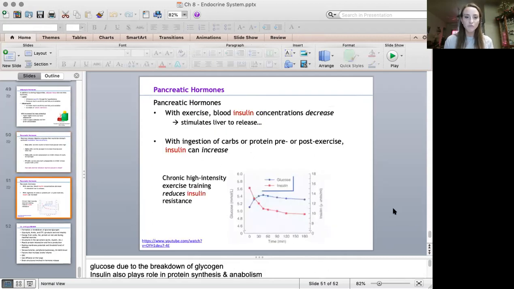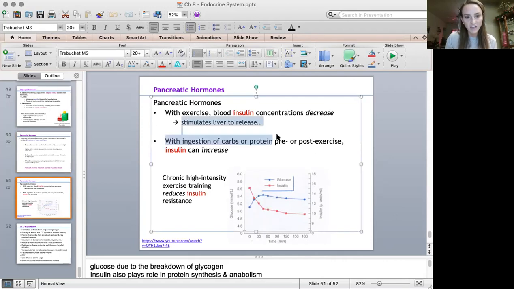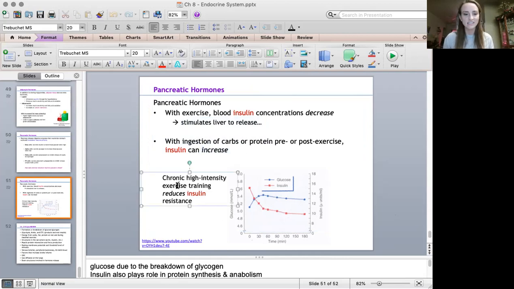And then lastly, with pancreatic hormones, here's another example of when we would see an applied question. So with exercise, blood insulin concentrations will decrease. That's going to stimulate the liver to release what? I answer that question in the lecture. But yeah, here's another one. If I ingest carbs or protein and work out, what happens to insulin? We see right here, insulin's going to increase. It's going to increase to get those fuel sources into the cells so we can use them for exercise or recovery.